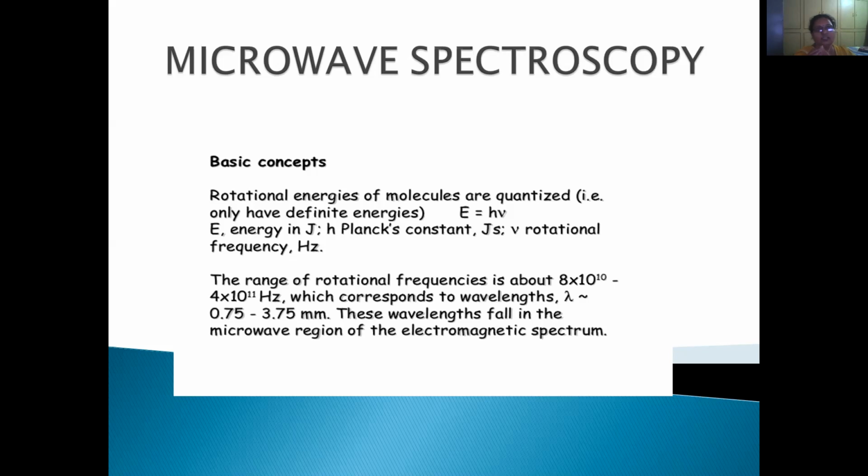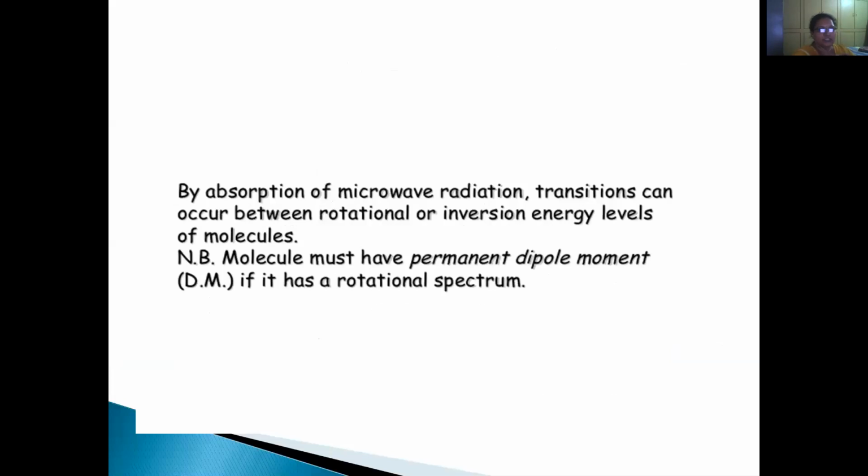Then only we'll get microwave spectroscopy or rotational spectroscopy. Clear? Next. By absorption of microwave radiation, transitions can occur between rotational or inversion energy levels of the molecule.